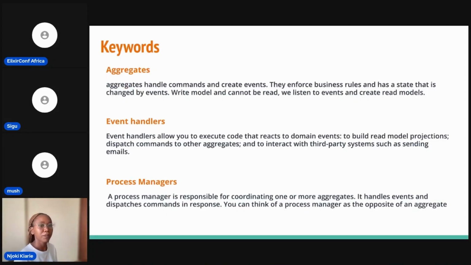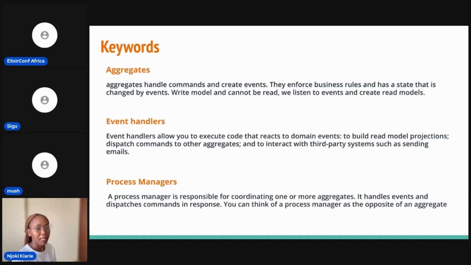So then we go on, we have aggregates. In Commanded, aggregates handle commands and create events. What aggregates do is enforce business rules. So maybe one of the rules when we are withdrawing money is that you must have money. So it checks if this account has money, and if you have money, then it creates the event for money withdrawn. Then, we can't read from aggregates. It's a write model.